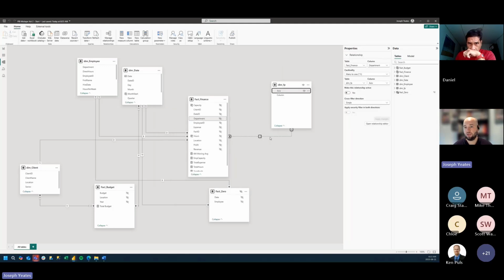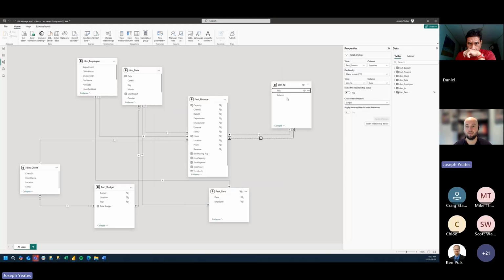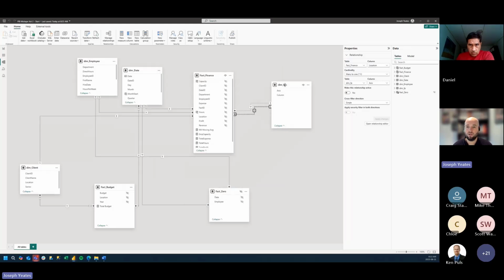So we have one relationship to our fact table from our dimension. Axis is joined through to department. I'm going to do the same thing, axis joined through to location. We're going to have that same one-to-many relationship. I'm going to make it inactive, and I'm going to hit save. So now if we focus just on these two tables here, we have 2 one-to-many relationships from our dim field parameter table to our fact table. As I say, both are inactive, but this is the setup for how we're going to generate that dynamic chart.